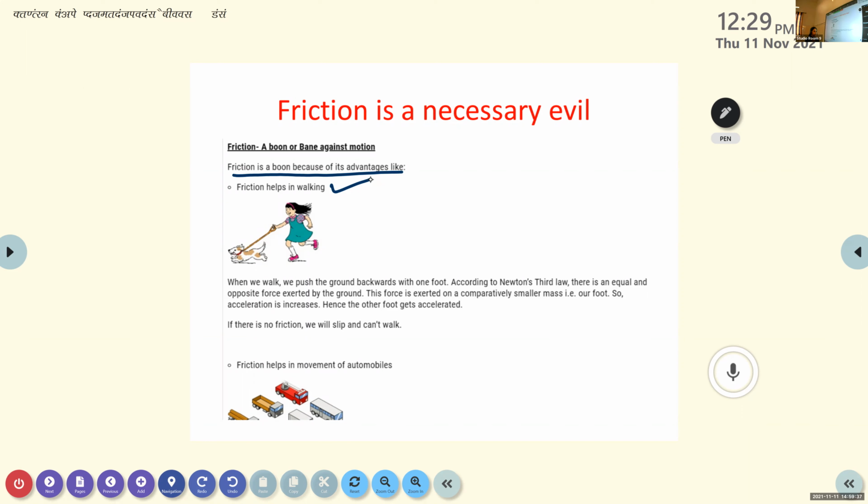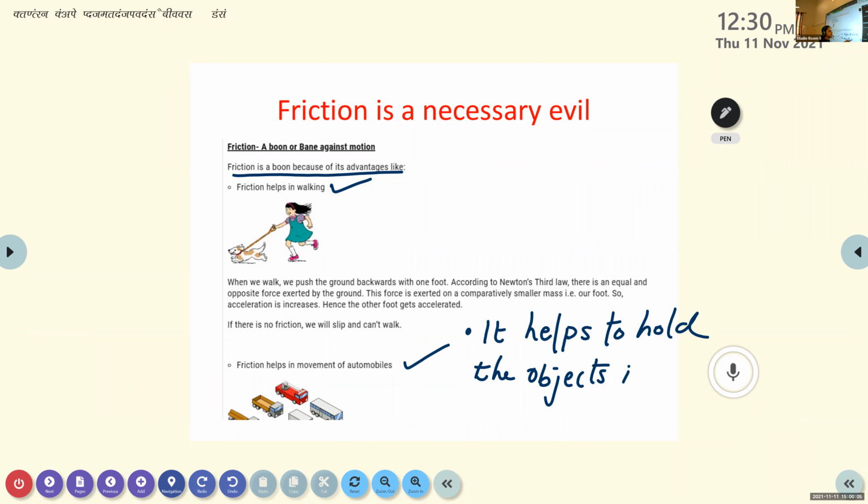Friction helps in walking. Friction helps in the movement of automobiles. And it helps to hold objects in our hand.